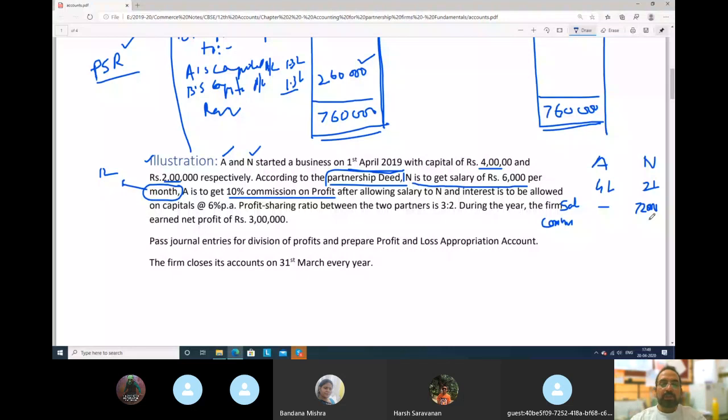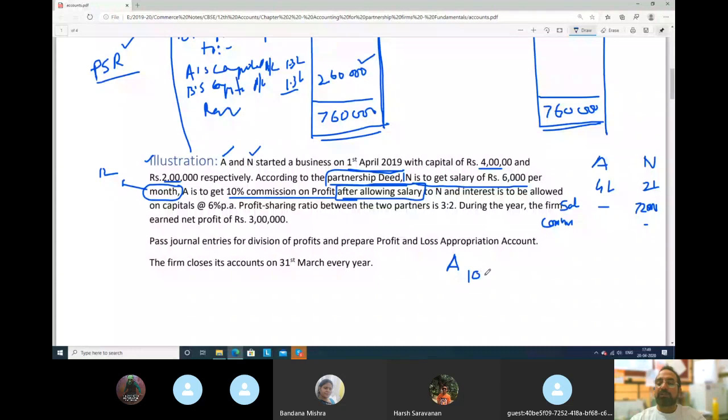See here. A is to get 10% commission on profit after allowing, this is very important, notice this part, guys, after allowing salary to N. A will get 10% commission. But when? On which amount? After allowing salary to N.